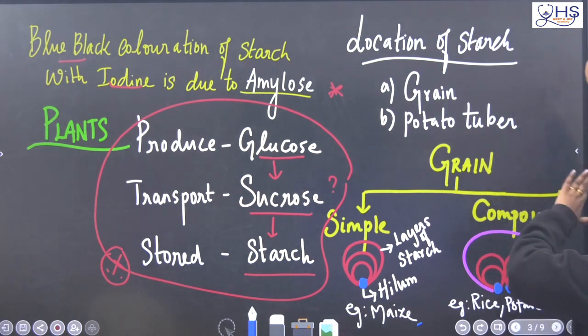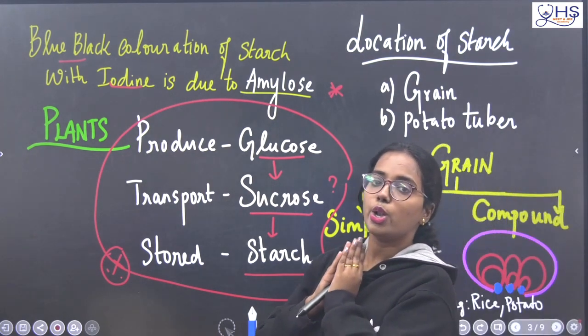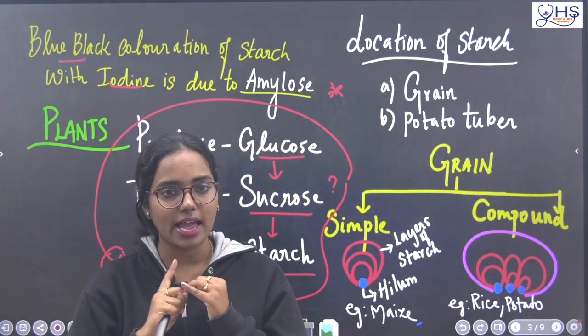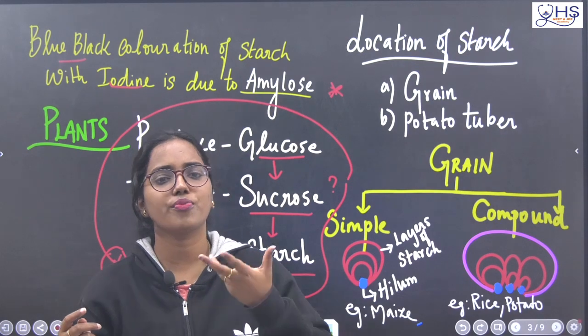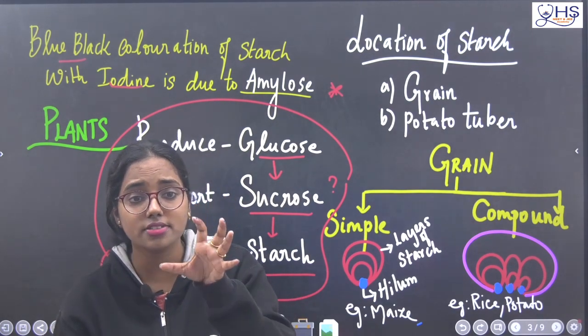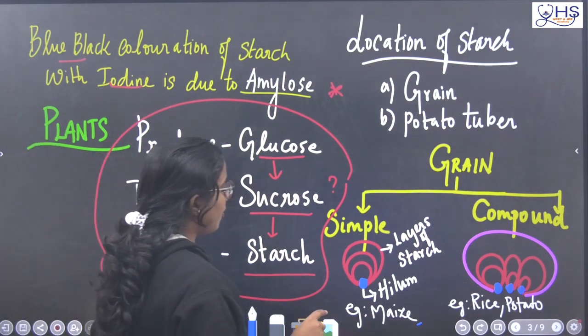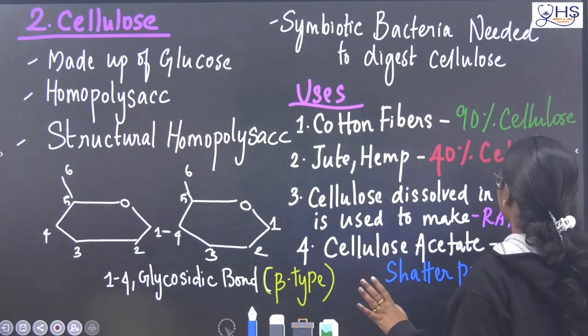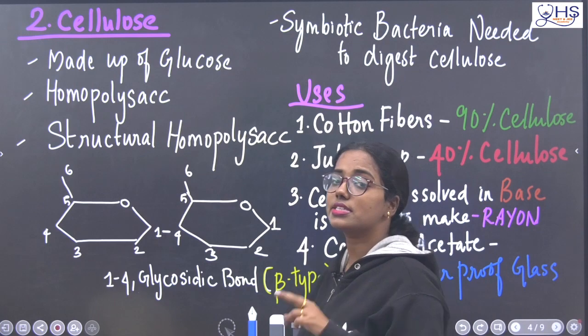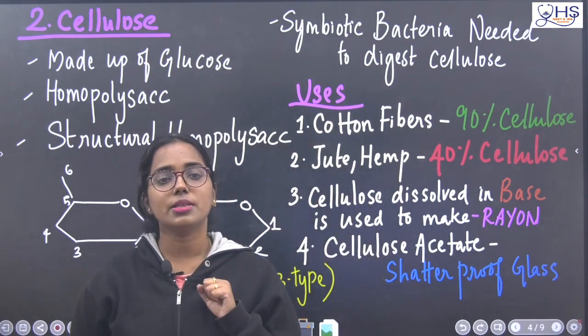So here we already discussed the location of starch. Location of starch is what? Grains and potato tubers. Not only that, many edible materials contain starch as a reserve food material. Okay, so this is about starch. Next we are moving to the second polysaccharide, which is cellulose.